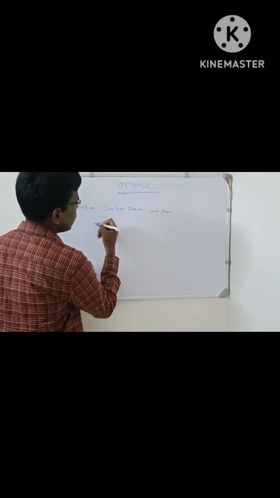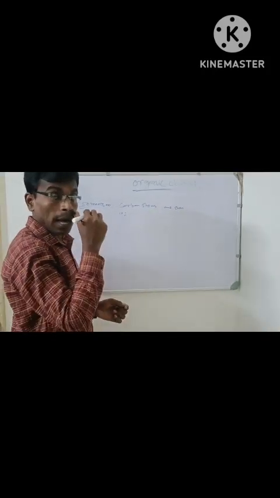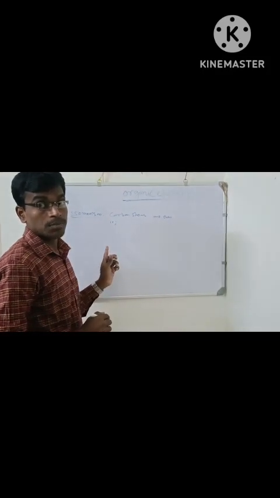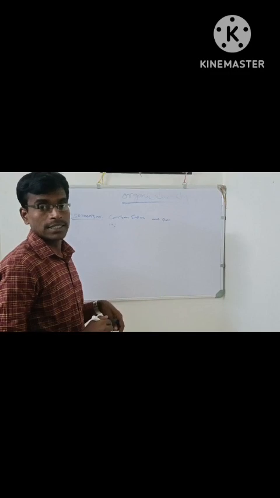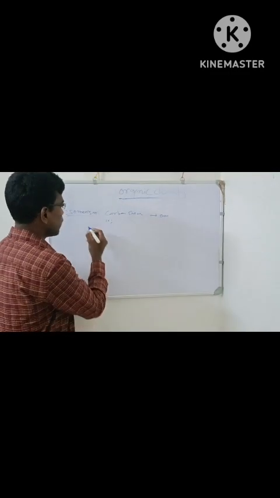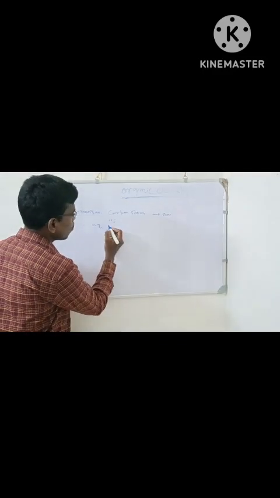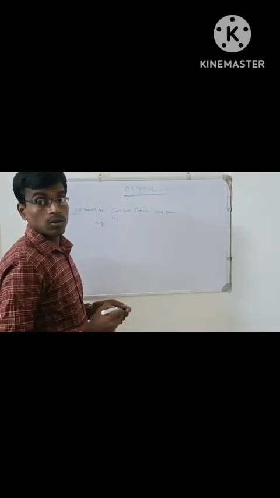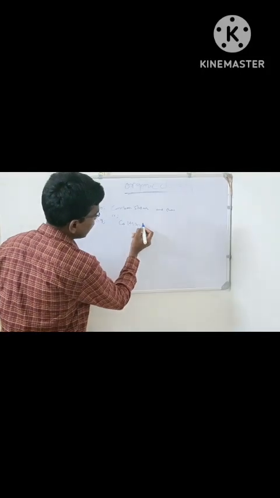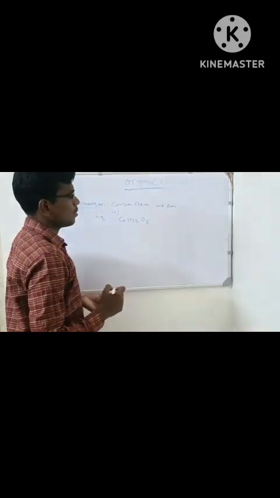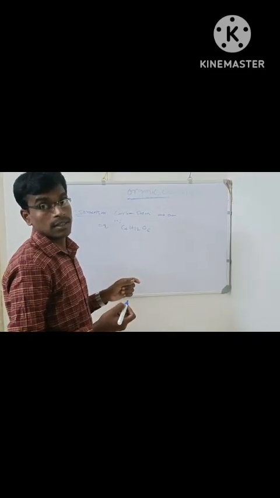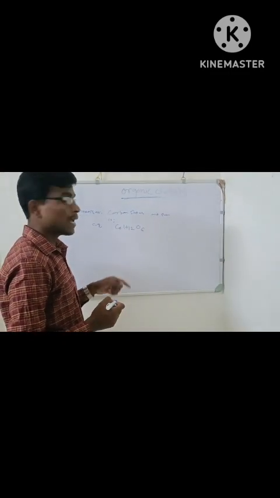That is, compounds having the same molecular formula but different spatial arrangement of valences show isomerism. As for example, glucose and fructose both have the molecular formula C6H12O6, but they are structurally different and show isomerism.